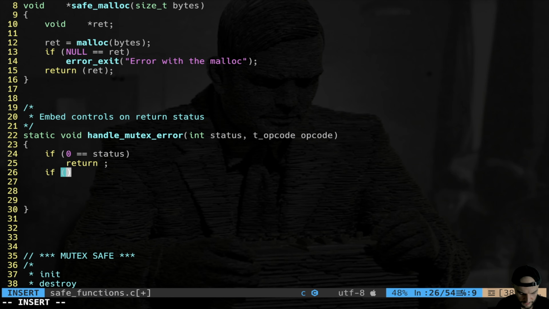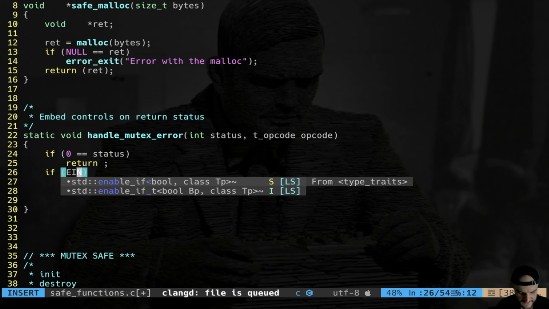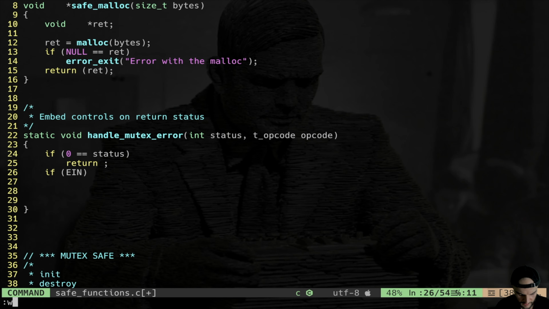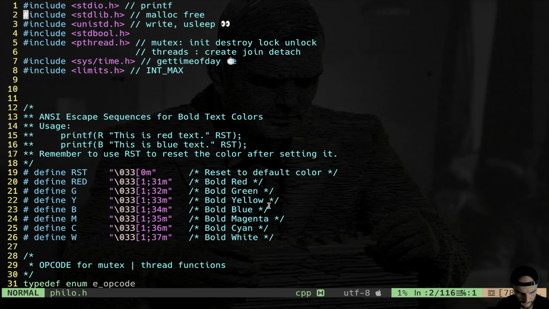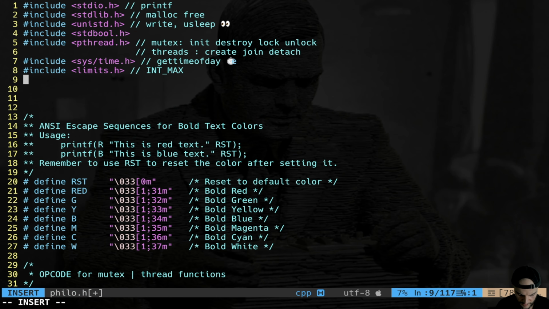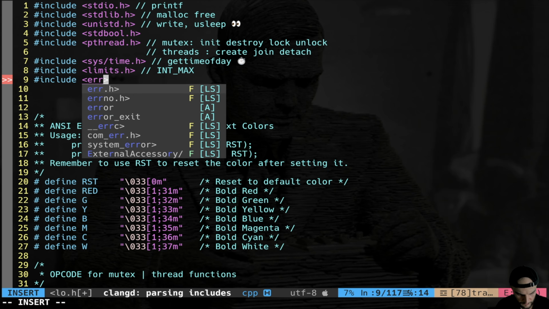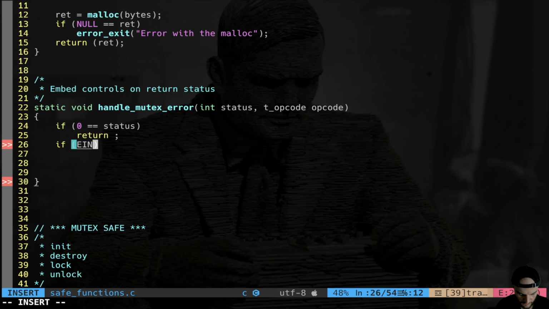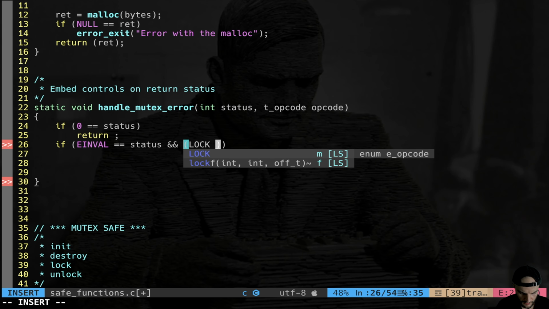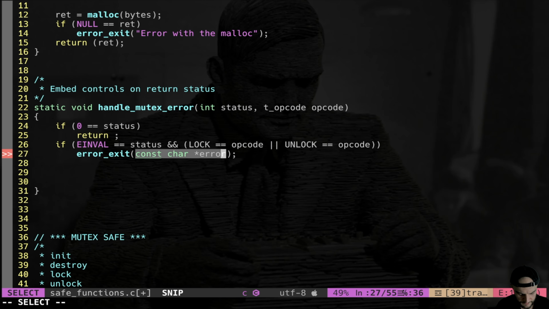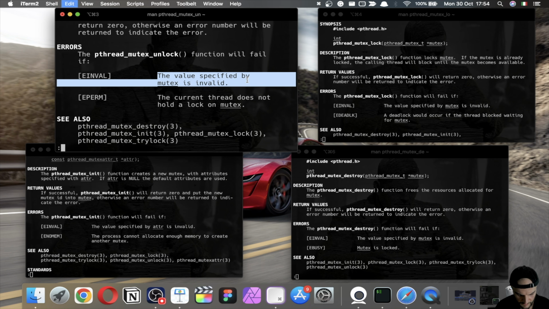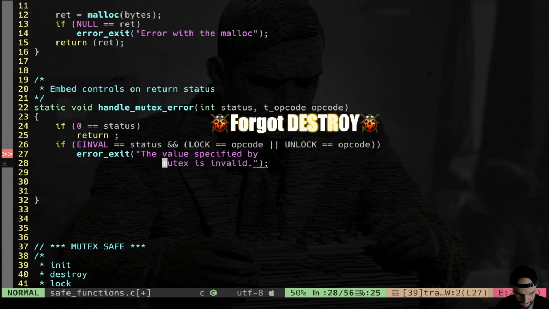To use this symbolic constant, I have first of all to include the errno file in my .h file. So include errno. So let's go with the logic. I say if inval is equal to status and lock is equal to opcode, or unlock is equal to opcode, you call error exit and you pass this string here: the value specified by mutex is invalid.